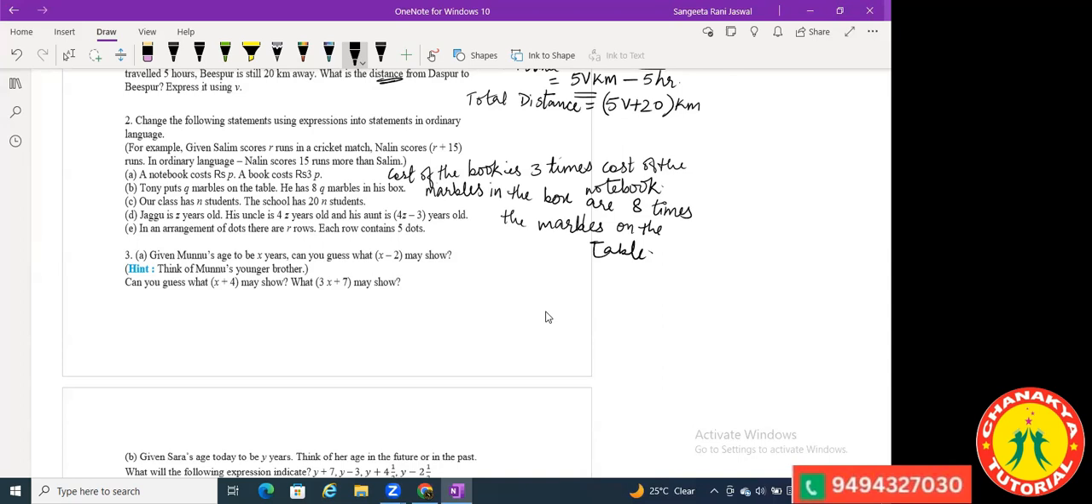No, not n plus. It's already given here. You don't have to make any statement expression here. You just have to make it in your ordinary language. Our class has n students. The school has 20n students. So what will you write? The school has 20 times the students in the class. Number of students in the school is 20 times students in the class.